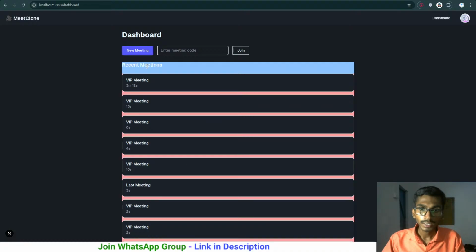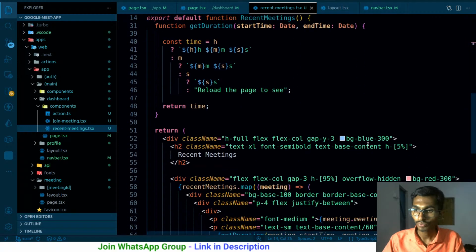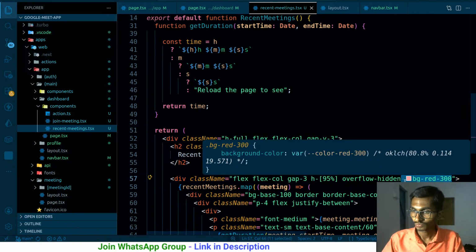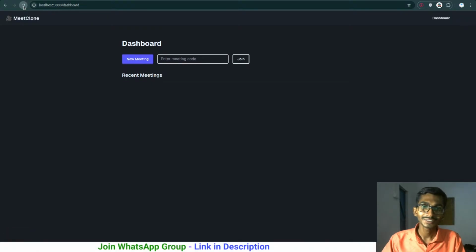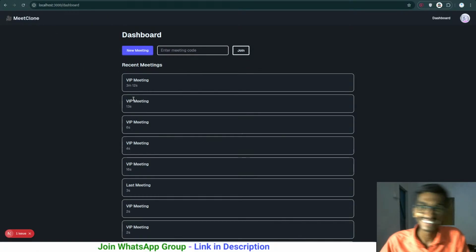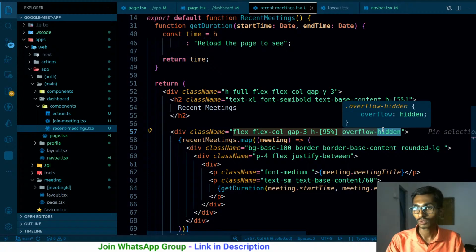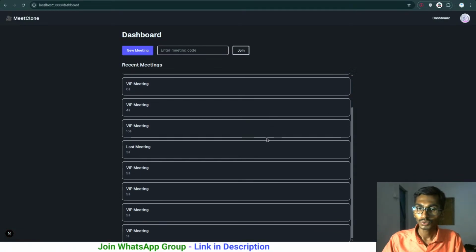And the last thing that I have to focus on is this particular meeting section, so let me go to this recent meeting, remove the colors from here. Done. Remove this BG. Done. And let's see how it looks like. Okay, reload the page. Well, that's not bad either. Okay, and the last thing is that I have to make it scrollable. So overflow is hidden already, so let me set overflow-y auto. So this is how it looks like.